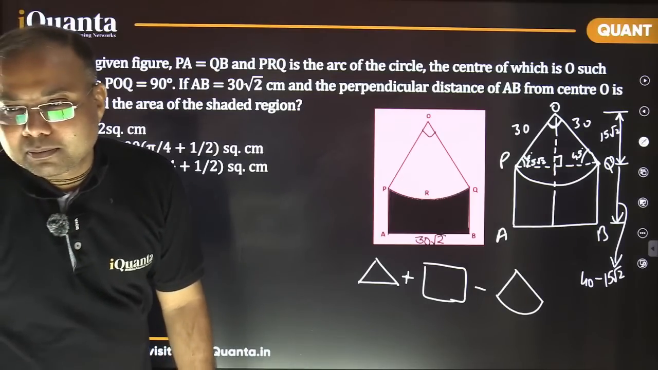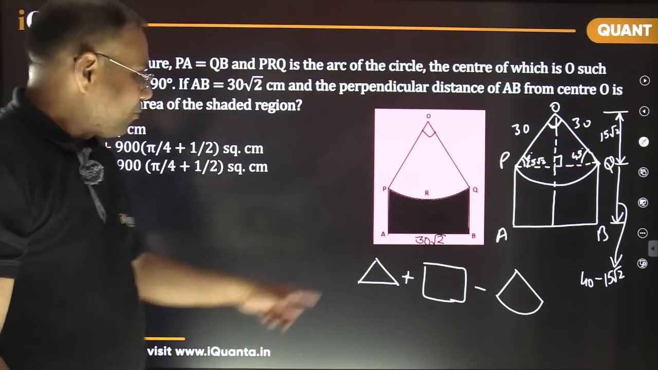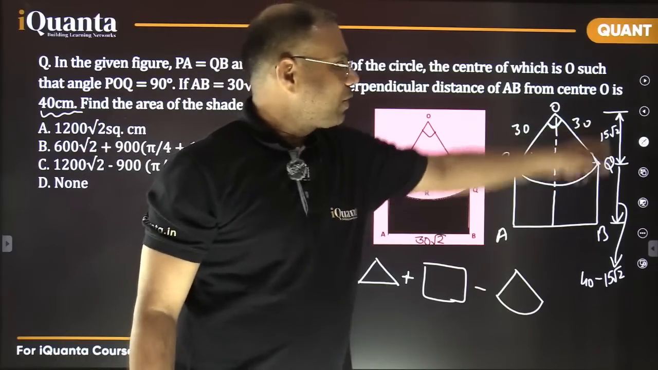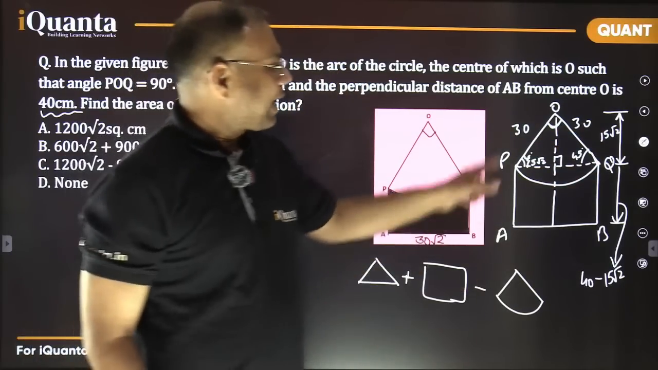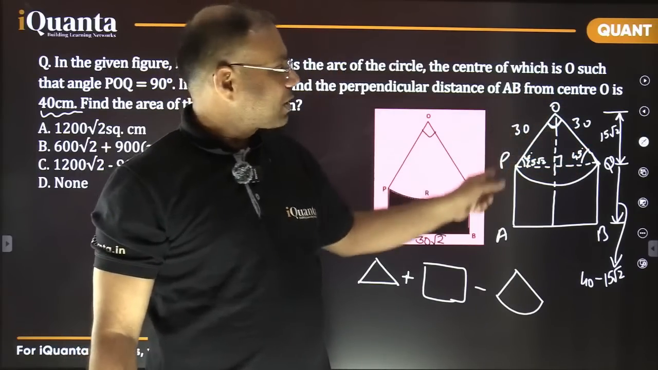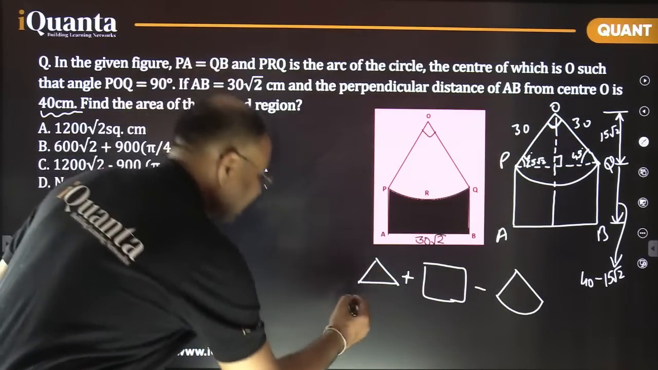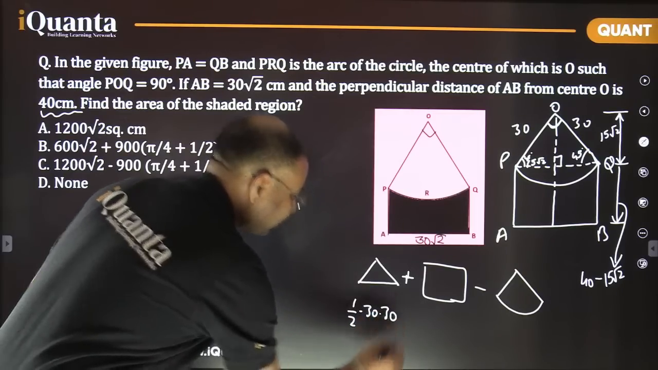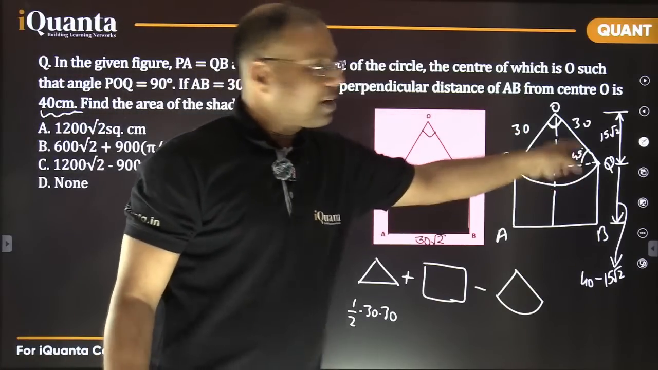Perfectly fine. Now calculate that. For this triangle, we know all the things. This is 30 root 2 and height I know it is 15 root 2. The half base into height, with 30 and 30, that is 90 degrees. So this area comes out to be half into 30 into 30. That is the area of this triangle here.